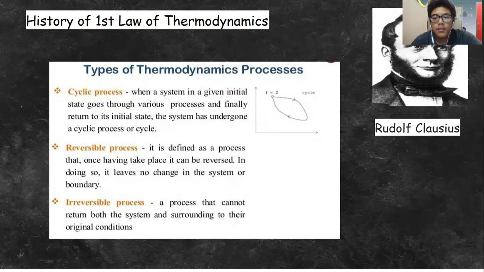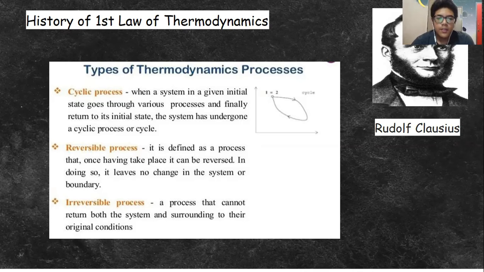A cyclic process is when a system in a given initial state goes through various processes and is finally returned to its initial state. Therefore, the system has undergone a cyclic process or cycle. The second is the reversible process. It is defined as a process that, once having taken place, can be reversed. In doing so, it leaves no change in the system or boundary. The last one is the irreversible process. It is a process that cannot return both the system and surroundings to their original conditions.